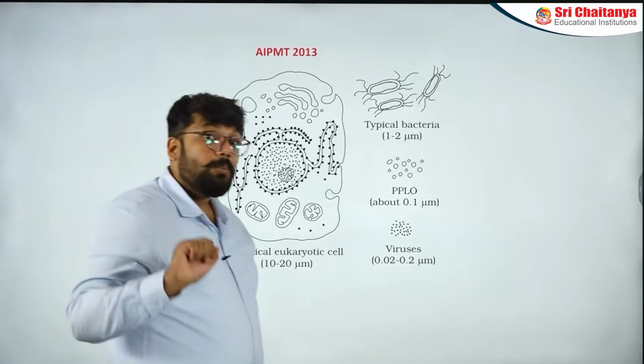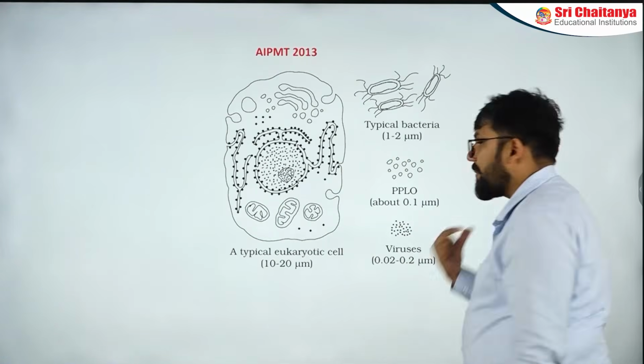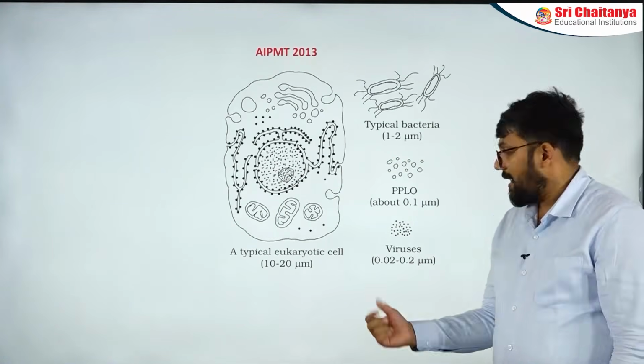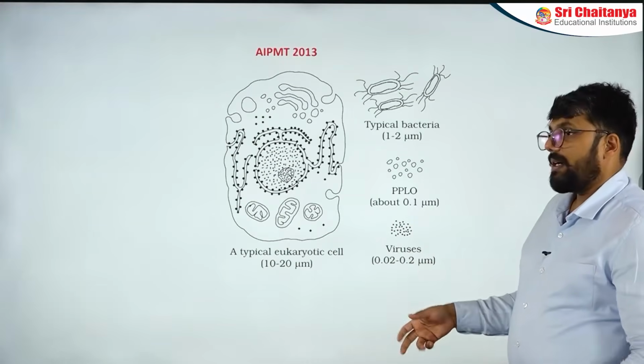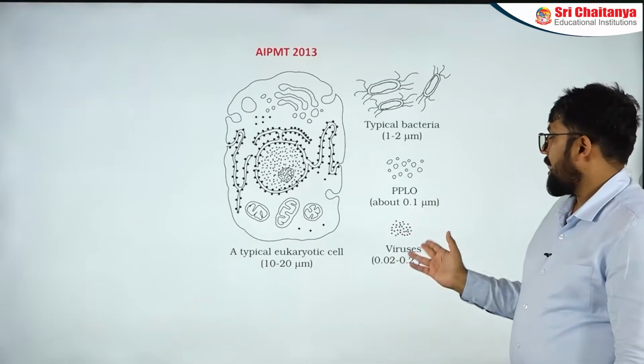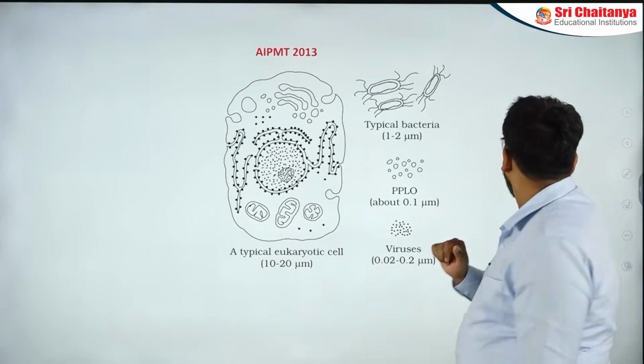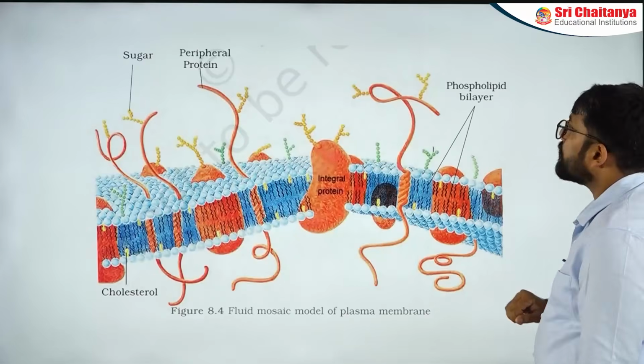Now, if I want to give you a complicated question, what I can do is convert this micrometer into nanometers. I can multiply by 1000 and get that particular question. So that should not happen to you. Let's go to the next one.